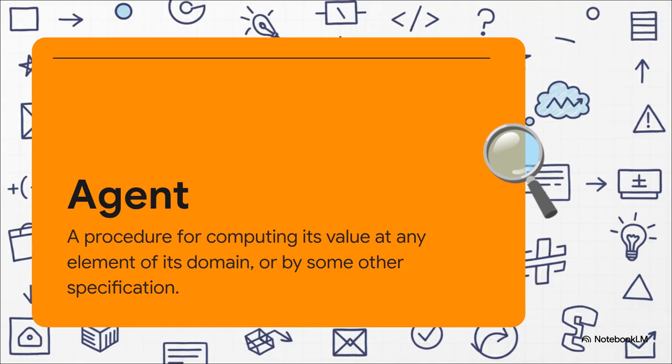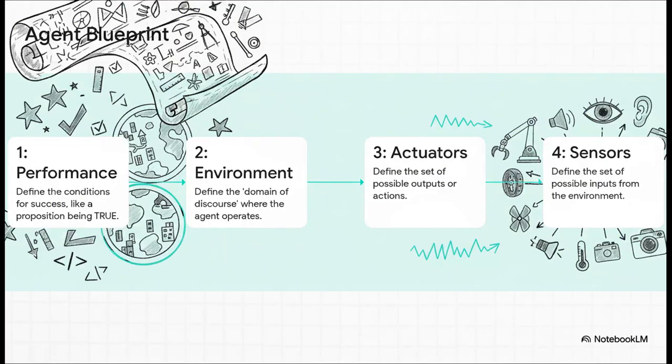Okay, I know this definition looks a little academic, a little technical, but trust me, the idea is actually incredibly simple. An agent is just anything that can sense its world and then do something about it. Think about a simple thermostat. That's an agent. It perceives the room's temperature with a sensor, and it acts by turning the heat on or off. A self-driving car? It's just a way more complex version of that exact same idea. Perceive and then act.